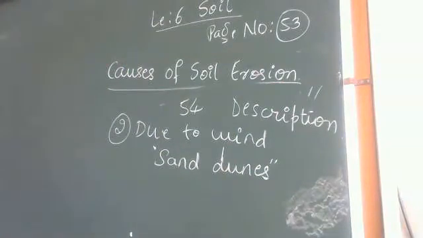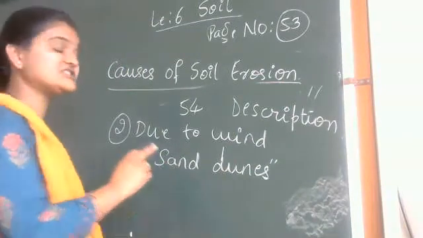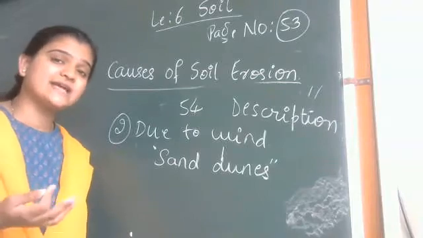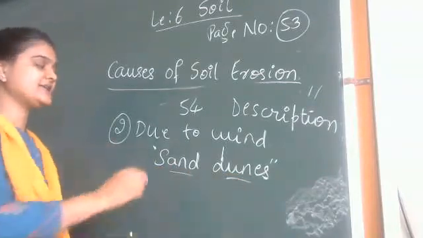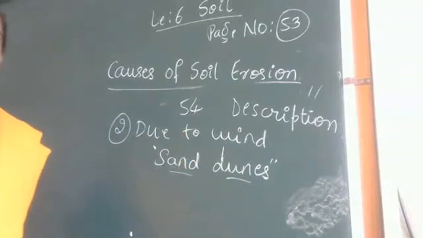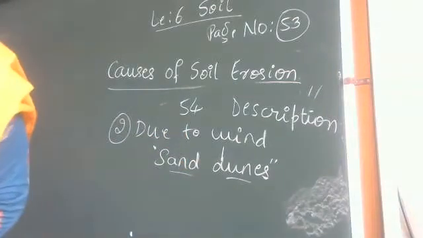So here constant action of the wind will change the shape of the rocks and also it will form sand dunes. This is in case of wind, which is the second main reason for soil erosion.